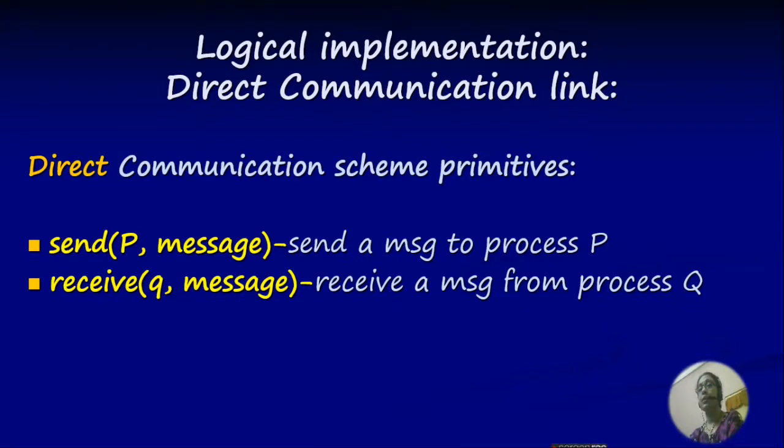Direct communication scheme primitives are like this: send P, message, that is, send a message to process P. Receive Q, message, receive a message from process Q. That is, the processes P and Q are referenced directly.